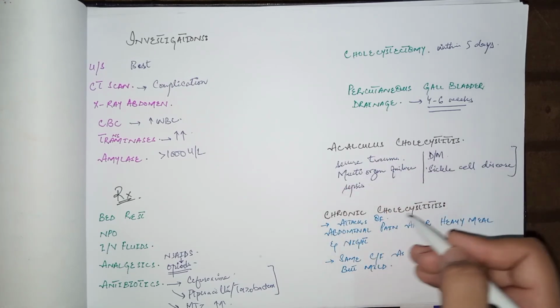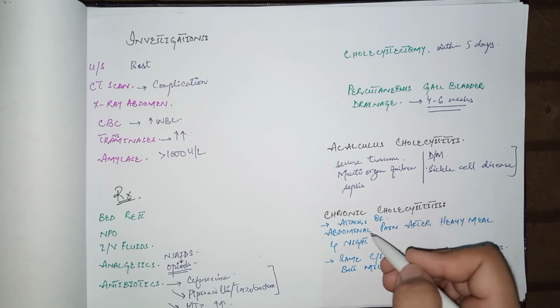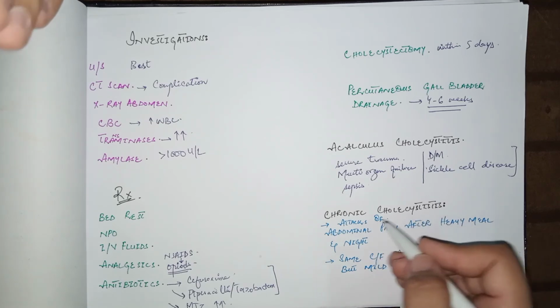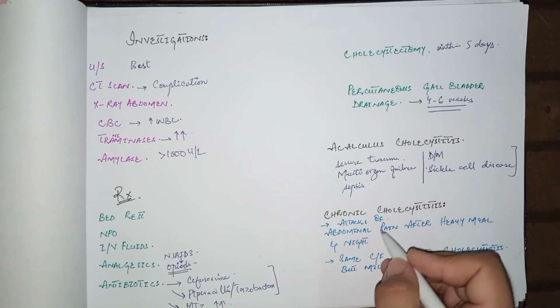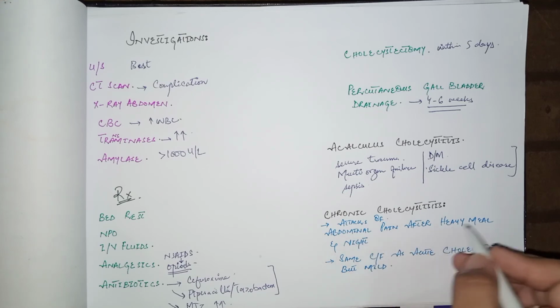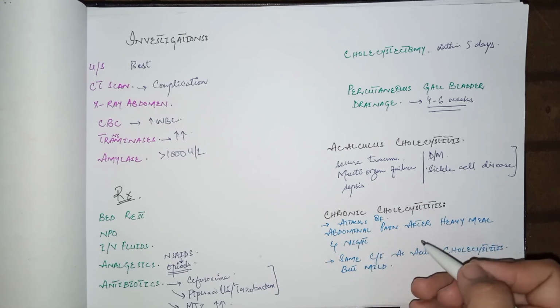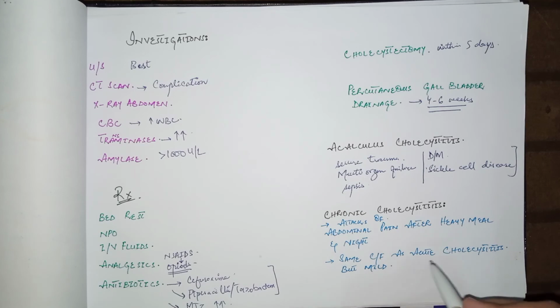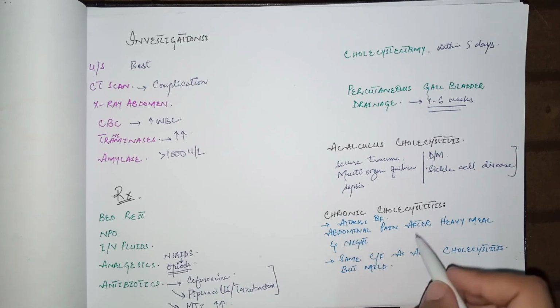A few words about chronic cholecystitis. In the signs and symptoms of chronic cholecystitis, there are attacks of abdominal pain after a heavy meal and at night. The clinical features are almost the same as in acute cholecystitis, that is right upper quadrant pain and mild grade fever, but these symptoms and signs are milder compared to acute cholecystitis.